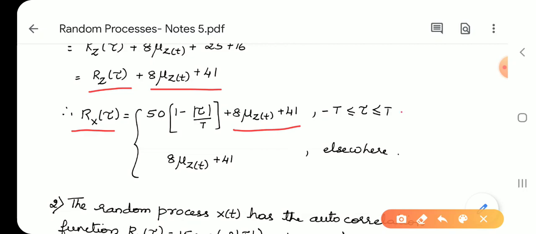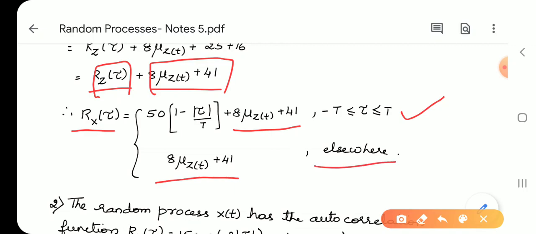This is the case when minus T less than or equal to tau less than or equal to T. When Rz is 0 otherwise, only these two terms remain. So 8 mu z of t plus 18.5 elsewhere.